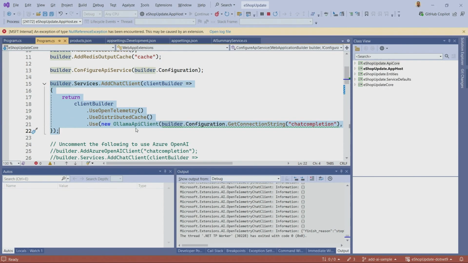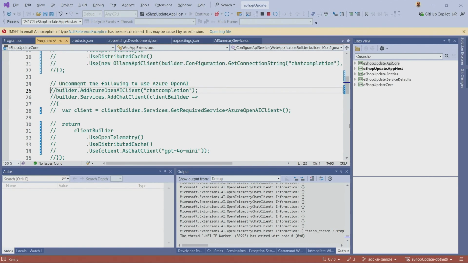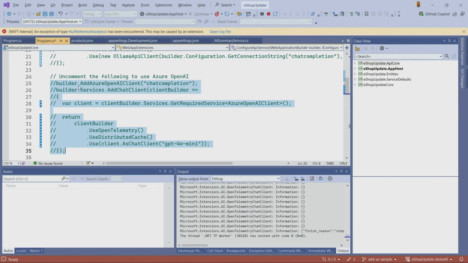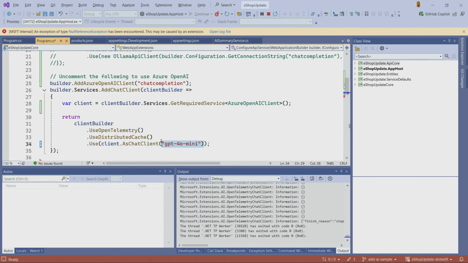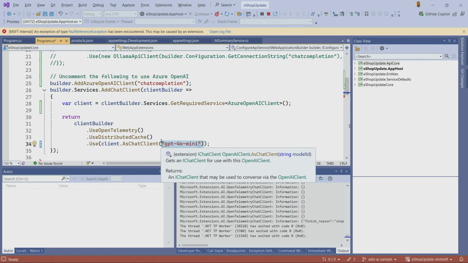But let's say, okay, I want to use OpenAI. How can I switch my model? Well, it's a matter of commenting this code out and bringing this code in. And you can see that all that's changing is how I initialize that client. Nice. None of my code is changing. That's all I need to do to switch out different models.